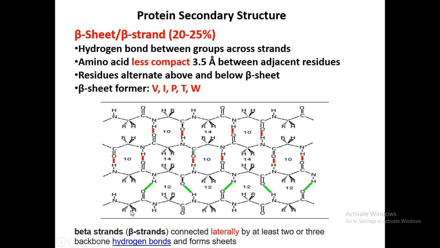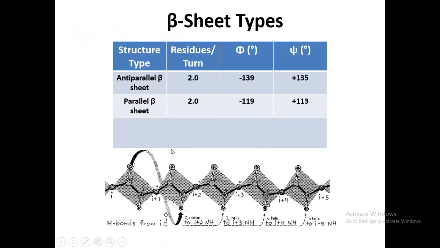So how are these beta pleated sheets formed? These beta pleated sheets are formed when the beta strands make hydrogen bonds between each other, between the amino acids of the other strand. We can see here where these amino acids are making the hydrogen bond. The hydrogen bond would be formed between the hydrogen of the amide group and the oxygen of the carbonyl of the adjacent beta strand. So this was about the beta sheet.